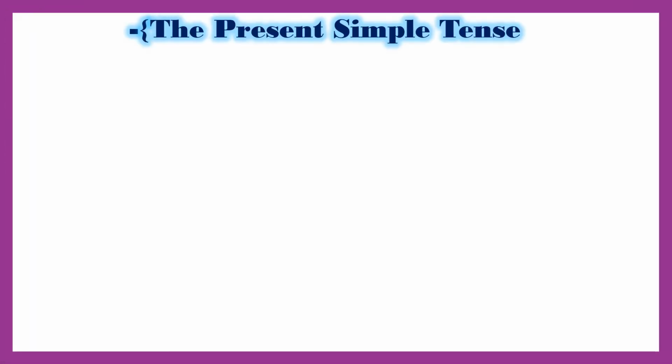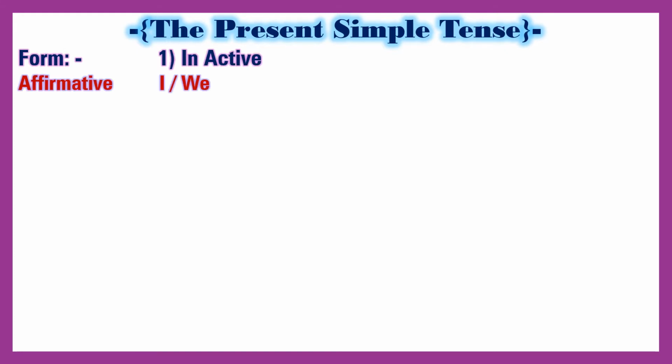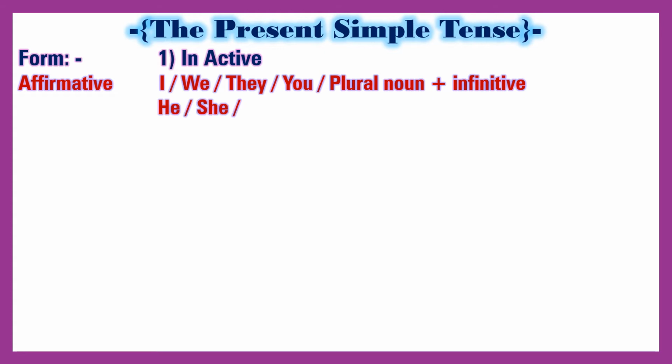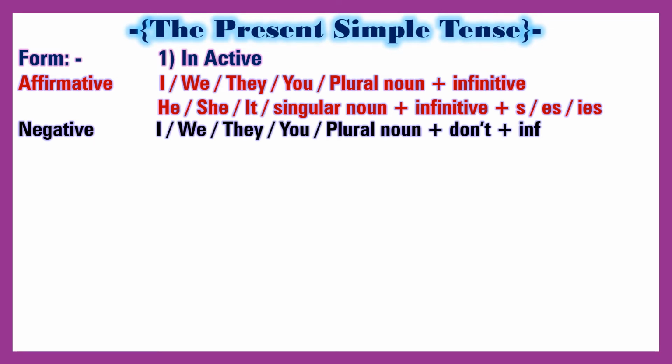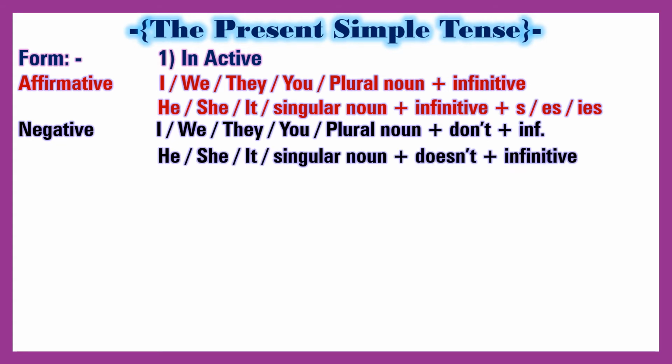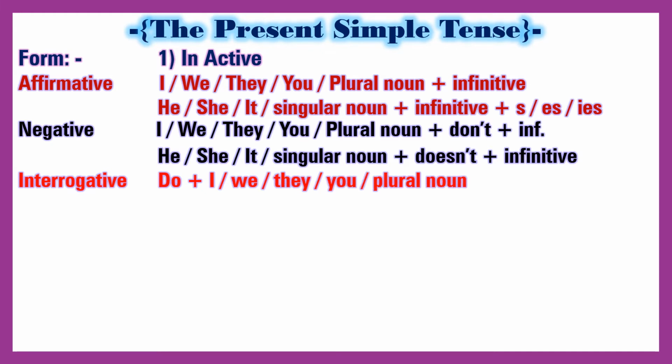The simple present tense. Form. Affirmative: I, we, they, you, plural noun plus infinitive. He, she, it, singular noun plus infinitive and s.